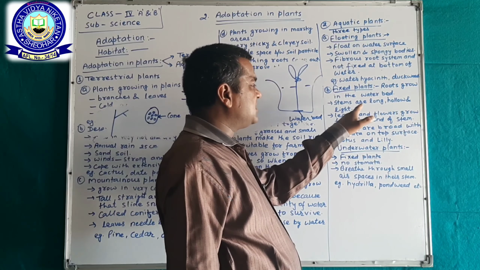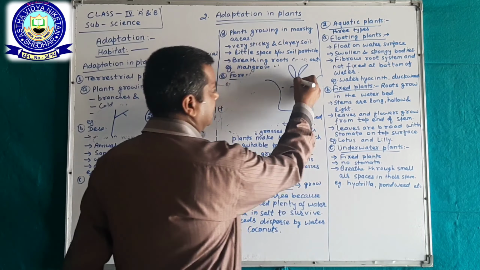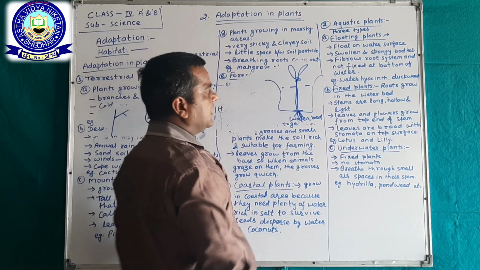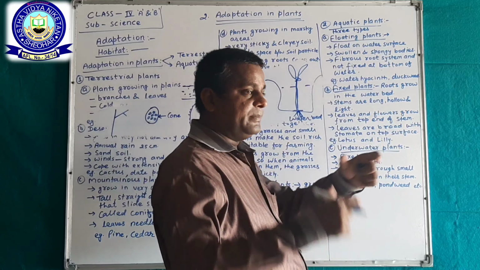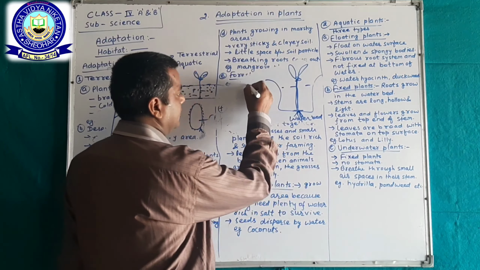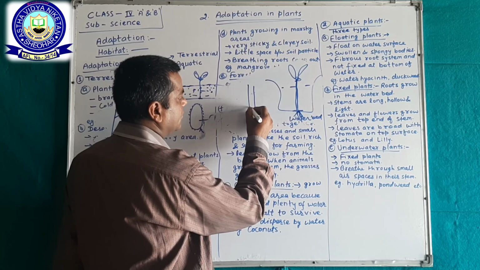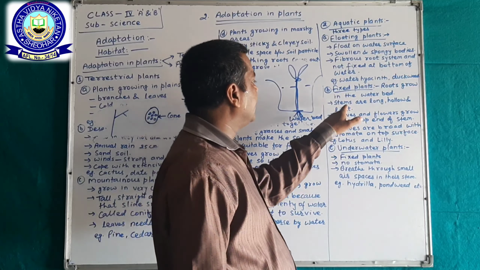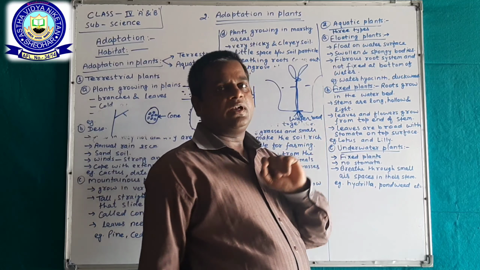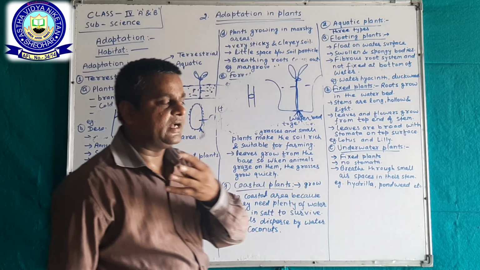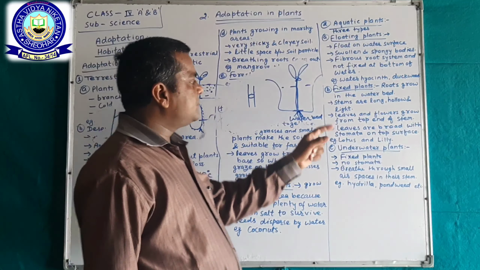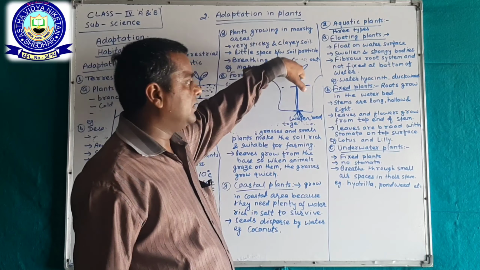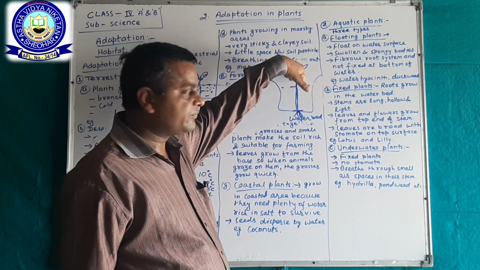See, stems are long. Here, see, stems are long, okay. Hollow means tube-like, like this one, okay. This will become hollow, tube-like, and light. Light means in Hindi halka, okay. Leaves and flowers grow from the top of the stem, okay.